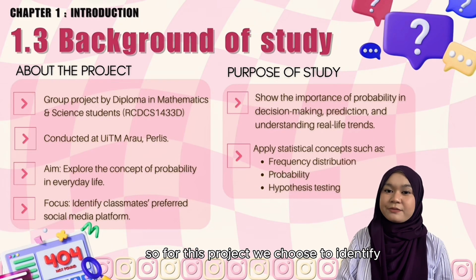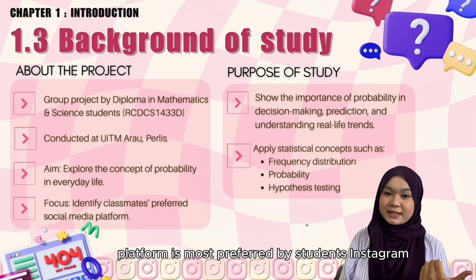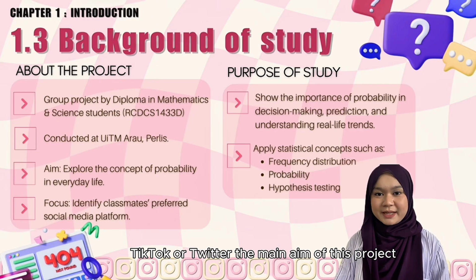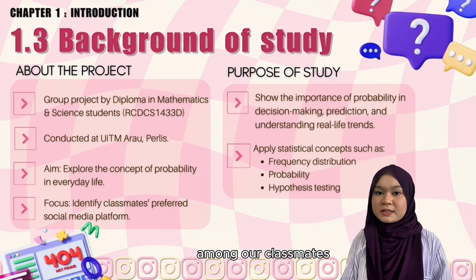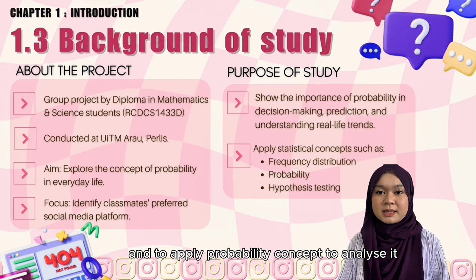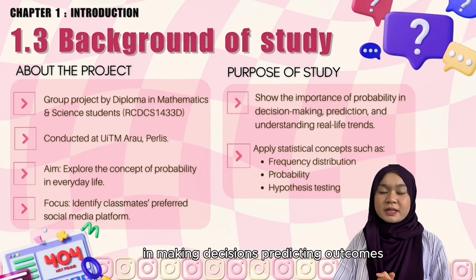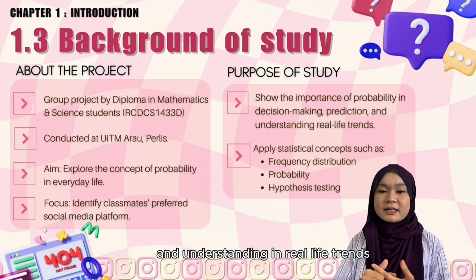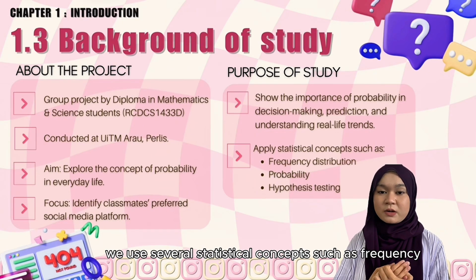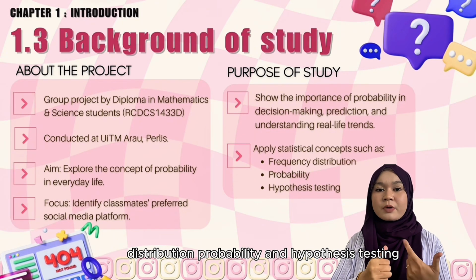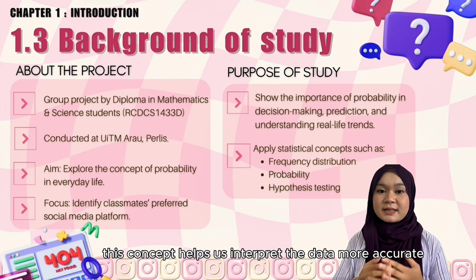So for this project, we choose to identify which social media platform is most preferred by students, Instagram, TikTok, or Twitter. The main aim of this project is to understand the pattern of social media usage among our classmates and to apply probability concept to analyze it. The purpose of the study is to highlight the importance of probability in making decisions, predicting outcomes, and understanding real-life trends. Throughout this project, we use several statistical concepts such as frequency distribution, probability, and hypothesis testing. This concept helps us interpret the data more accurately.